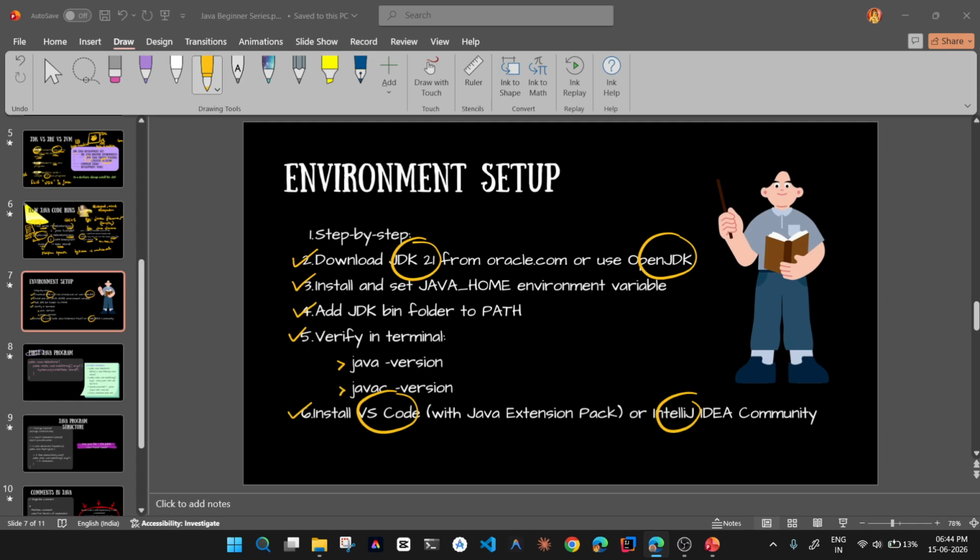So go to the browser, VS Code download. Okay, download this Visual Studio Code for your system, minus Windows. So I'll be doing this. So in VS Code, you can code in Java, Python. You can use it for various things. It's basically an environment, like an IDE, integrated development environment.